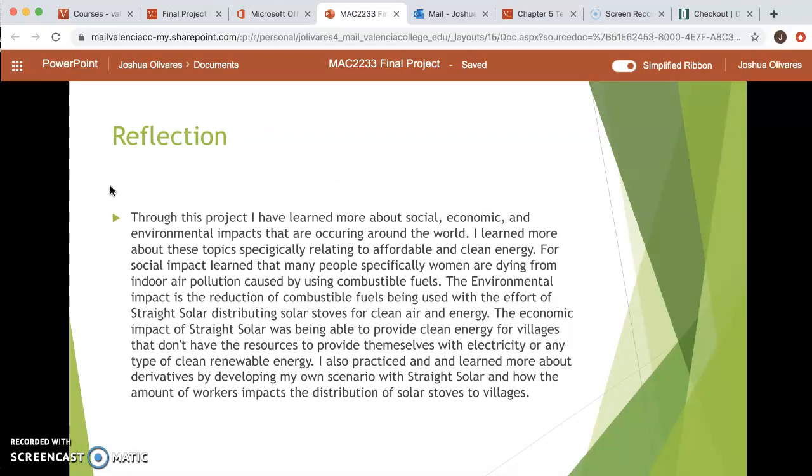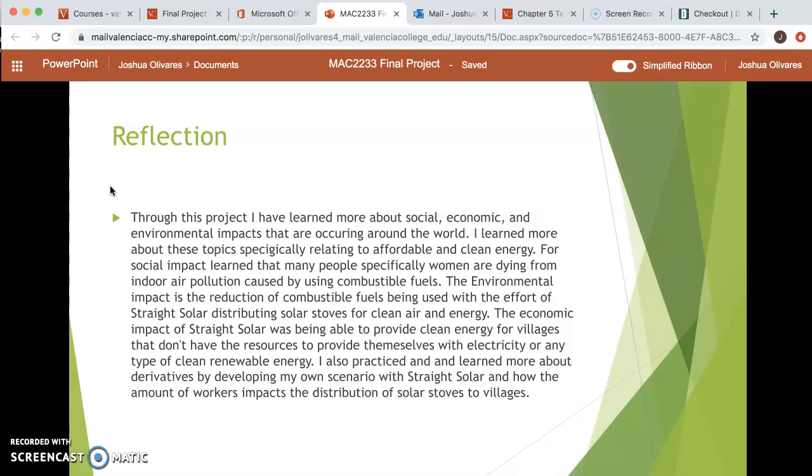For the reflection on this project, I've learned more about social, economic, and environmental impacts that are occurring around the world. I learned more about these topics, specifically relating to affordable and clean energy. For social impacts, I learned that many people, specifically women, are dying from indoor air pollution caused by using combustible fuels. The environmental impact is the reduction of combustible fuels being used, with the effort of Stray Solar distributing solar stoves for clean air and energy. The economic impact of Stray Solar was being able to provide clean energy for villages that don't have the resources to provide themselves with electricity or any type of clean renewable energy.